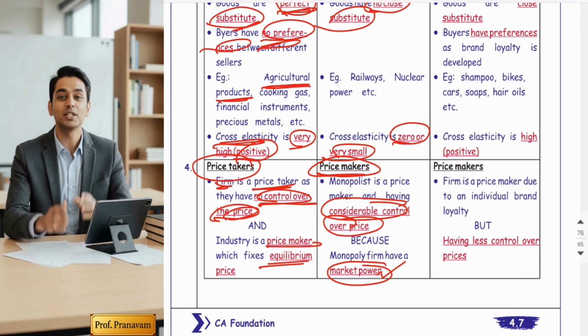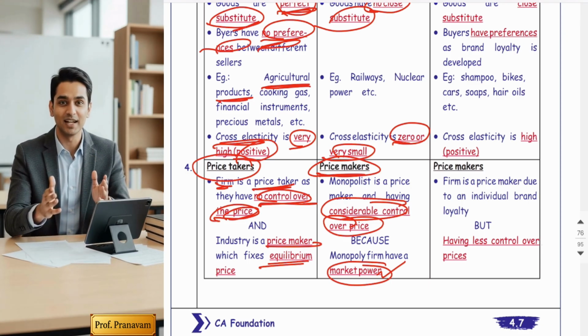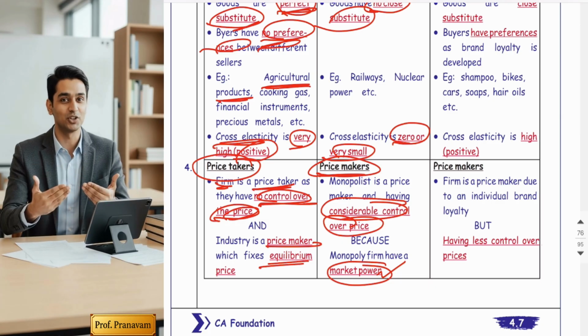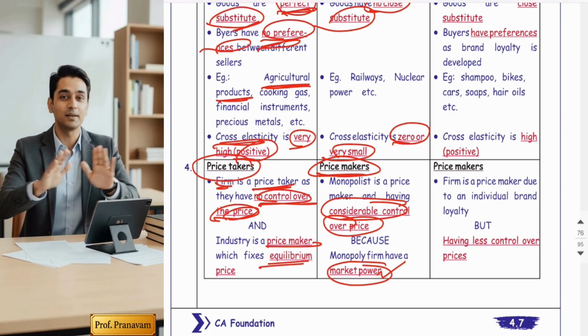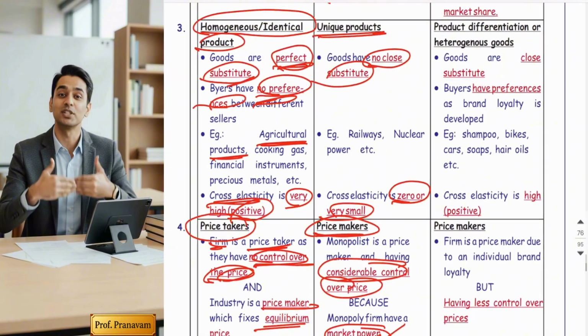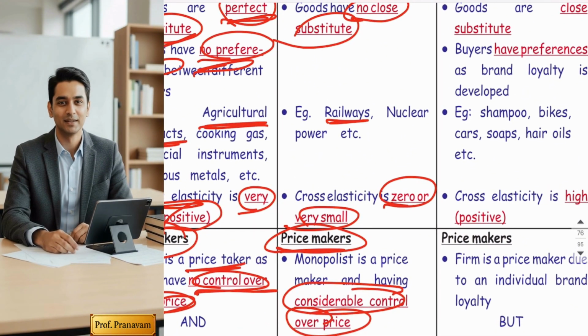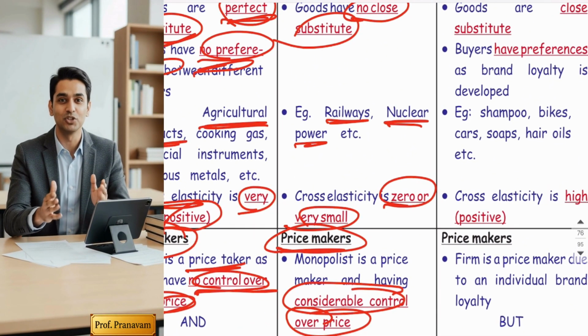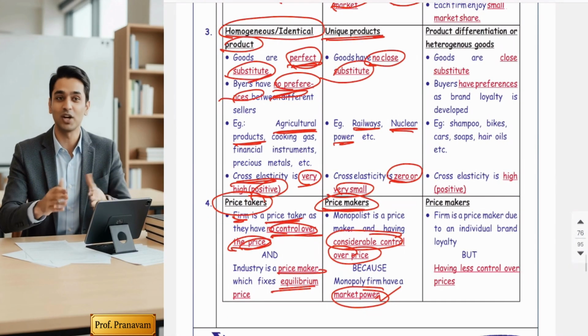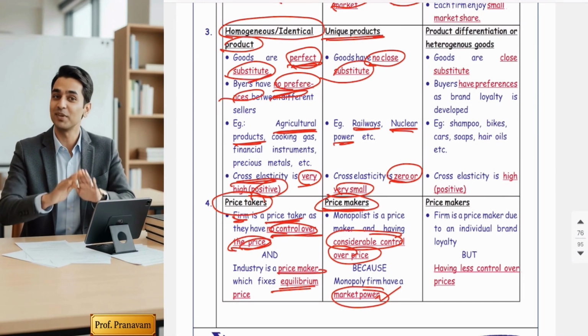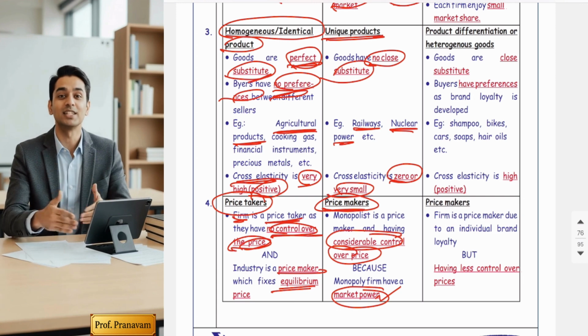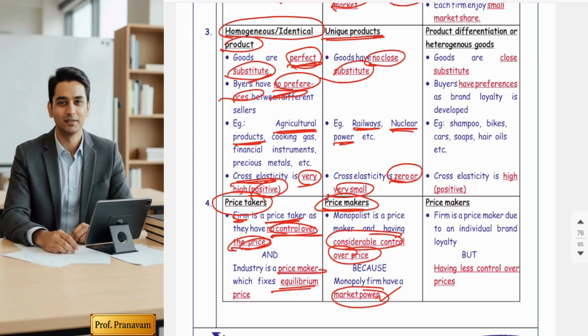You know what we mean by market power? Market power means they have a complete control over the supply. So the best examples of monopoly are railway, nuclear power, etc. But you know what? Practically, monopoly is not there in the market in any country. Whatever monopoly example you are using, it is under government control.